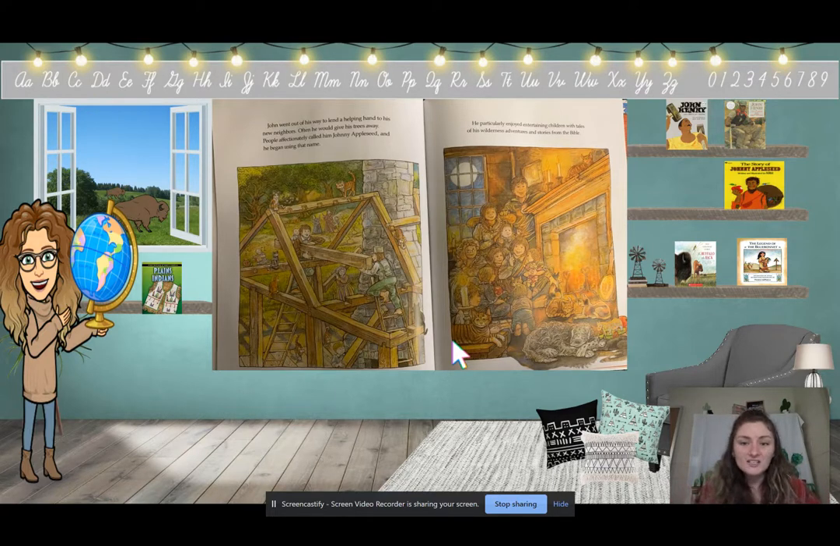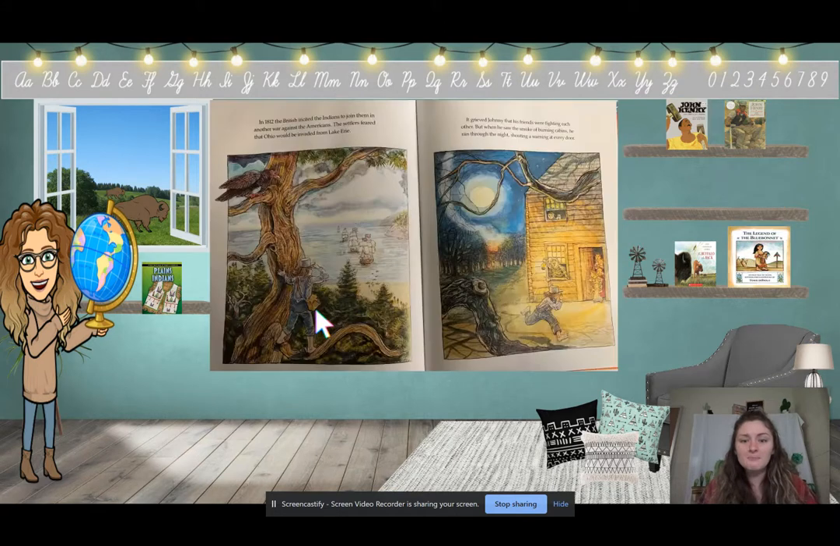So in Kellogg's version, we learned that Johnny Appleseed, or John Chapman, he loved to tell his stories to children about his time in the wilderness. He helped the pioneers build their homes. In this version, he warned the pioneers or the settlers about the war that was coming from the British.